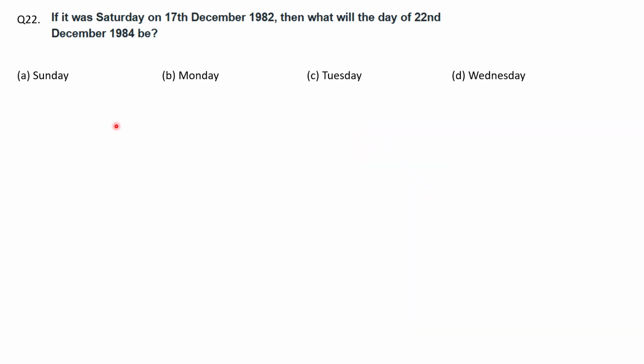Question 22. It is given it was Saturday on 17th December 1982. Then what will be the day on 22nd December 1984? So 17th December 1982 is Saturday. So now we will go to 17th December 1983.